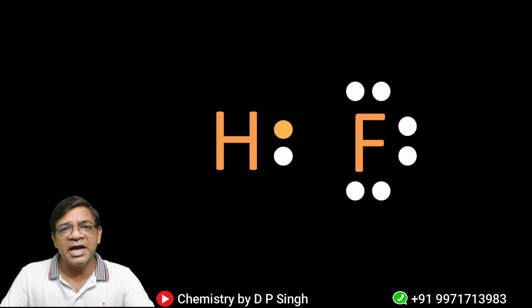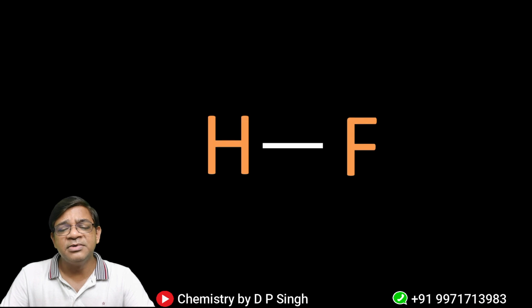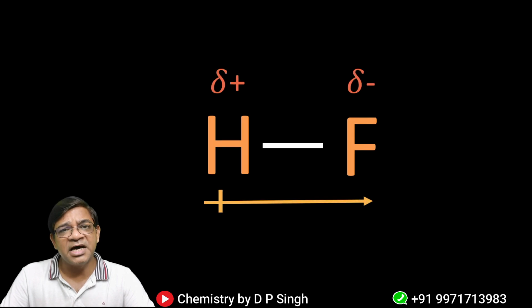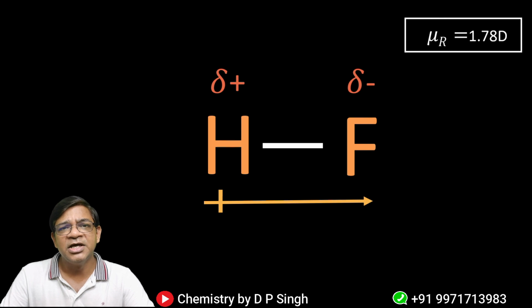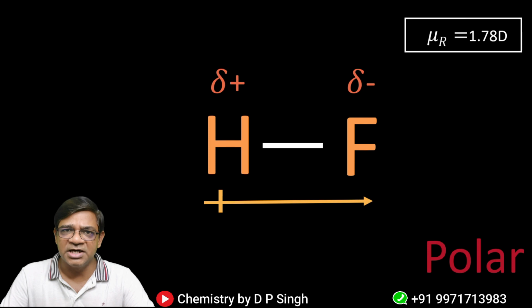Again, let's move on to the next molecule, that is HF. In the case of HF, fluorine is more electronegative than hydrogen, so it will take the shared electron pair towards itself. As soon as it takes the shared electron pair towards itself, it will develop negative charge and positive charge. So HF is a polar molecule and it will show deflection towards the charged comb. Its dipole moment is 1.78 Debye, and since it is polar, it will be deflected towards the charged comb.